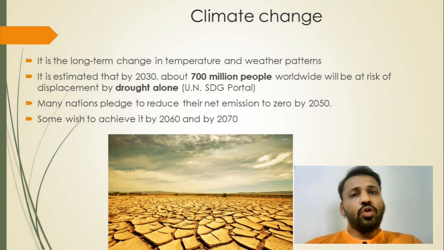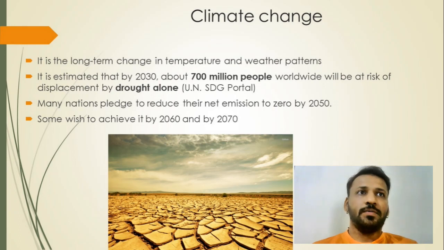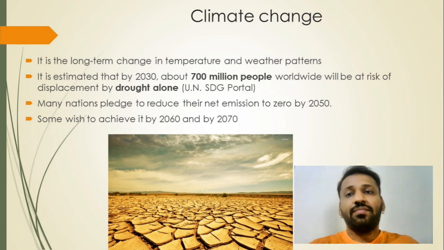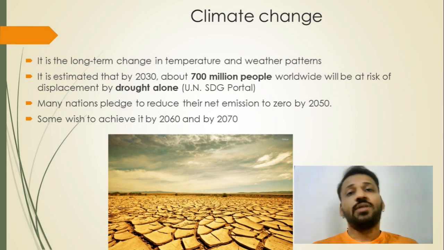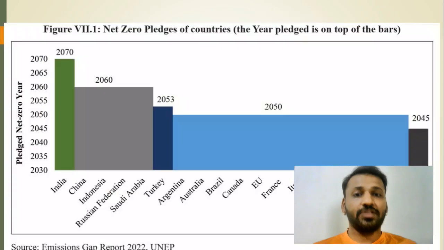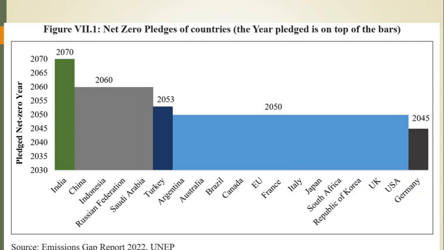To deal with this climate change, many countries have signed the Paris Agreement, and they have pledged various goals about emission reduction. Some countries are saying they will reduce emissions to zero by 2050, some by 2060, some by 2070. So what does the graph given in your Economic Survey say? India is saying we will achieve this target by 2070. China is saying by 2060.